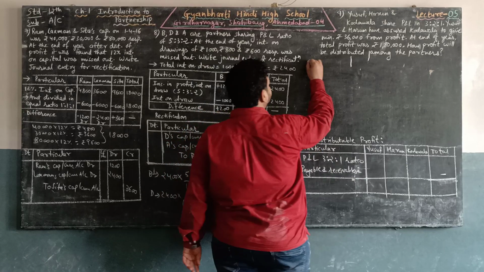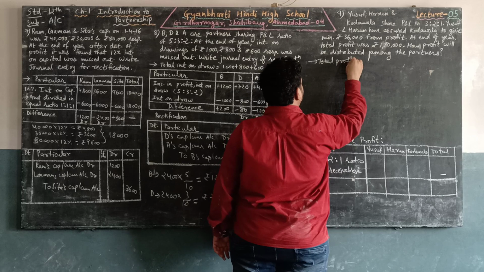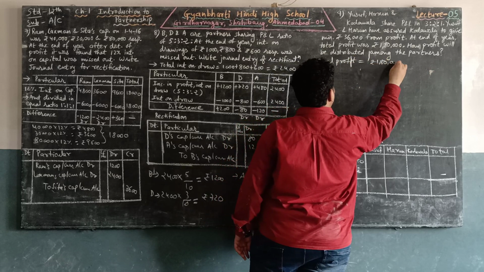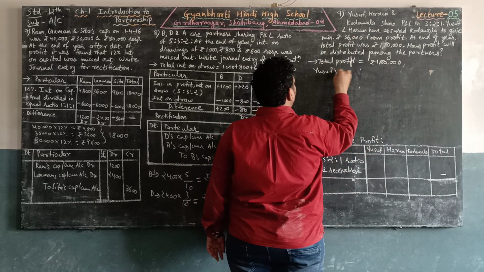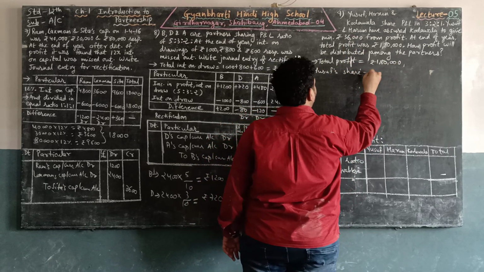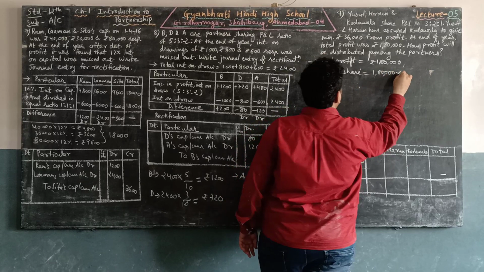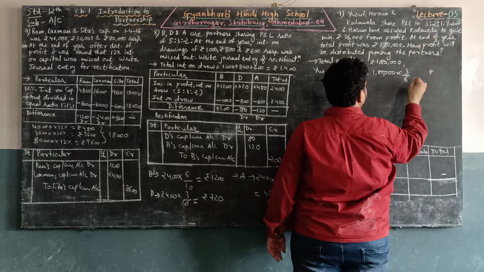So total profit, that is rupees 1,80,000. So first is Yusuf. Yusuf's share is 1,80,000 into his part is 3 and total is 6.